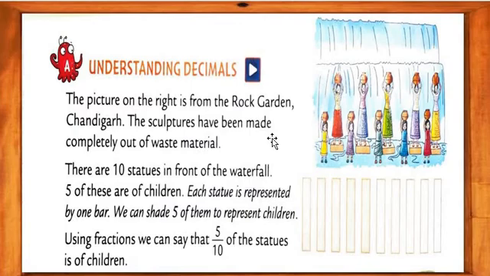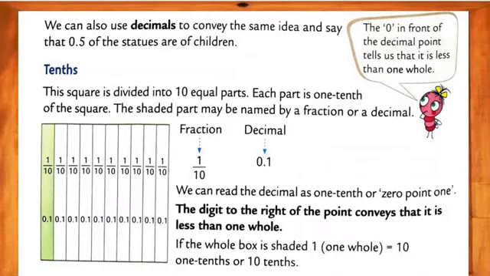Understood? Okay, I hope you all have understood. Now we will move on further. We can also use the decimal to convey the same idea and say that 0.5 of the statues are of children. Means we represent one upon half if we present it by the decimal. Okay, how do we present, my dear students? We can also use decimal to convey the same idea and say that 0.5 of the statues are of children.